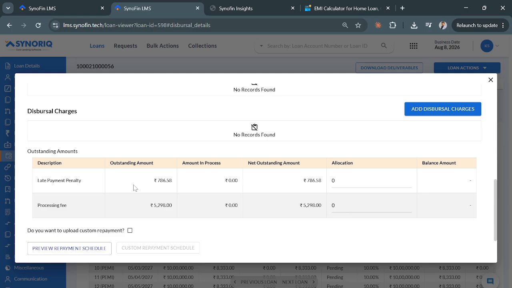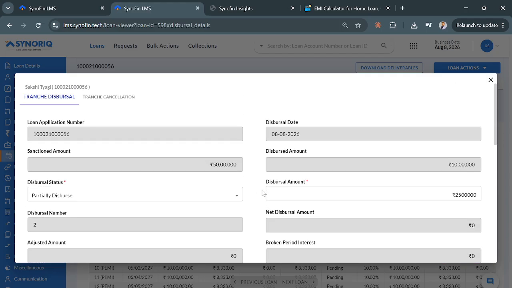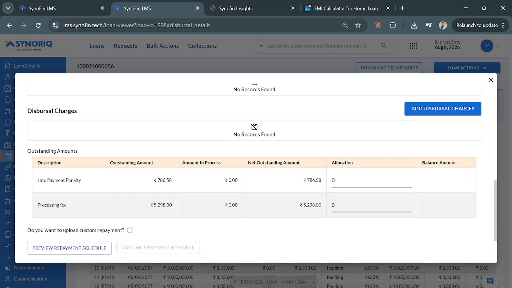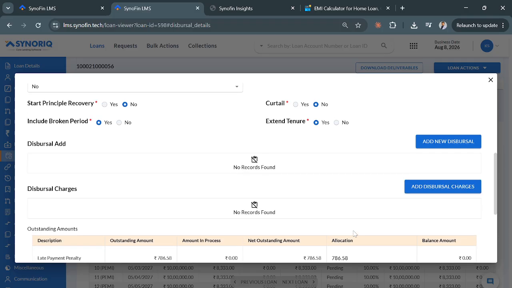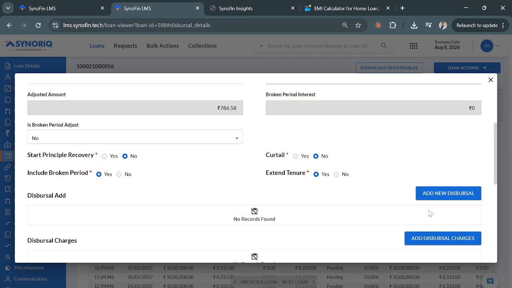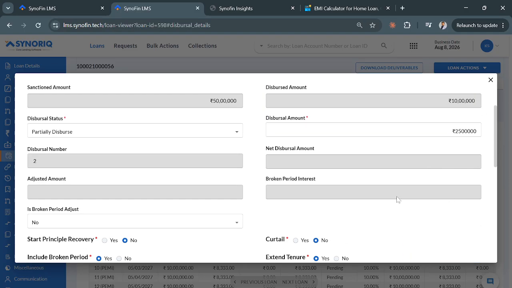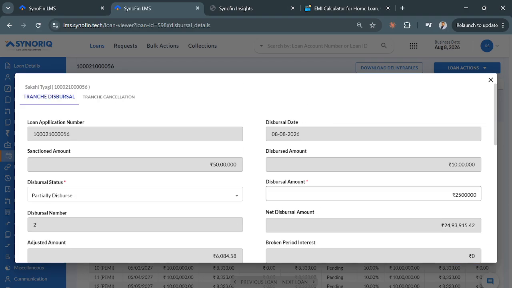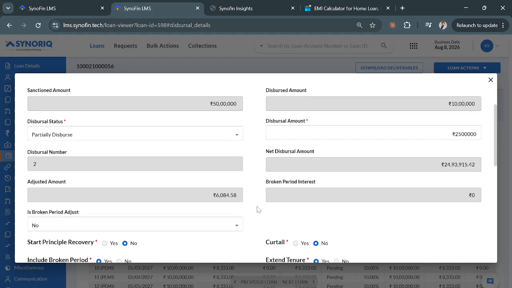There are some outstanding charges here. Those can also be adjusted against the tranche amount. So if I adjust this charge, I'll have to pay a lesser amount to the customer. From that tranche amount, the charge would also be adjusted, right? If I adjust here, the tranche amount is 25 lakh rupees. I have adjusted charges, so the net disbursal amount becomes 24,99,213. Okay, something has broken. So it becomes 24,93,915. There is some problem with this form, I guess.